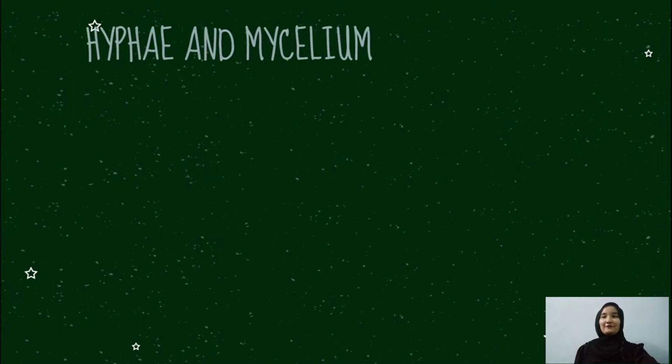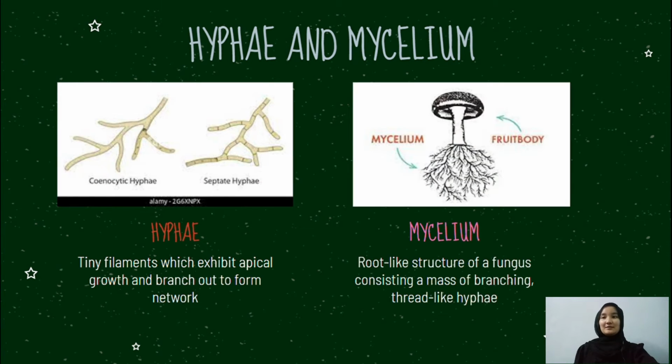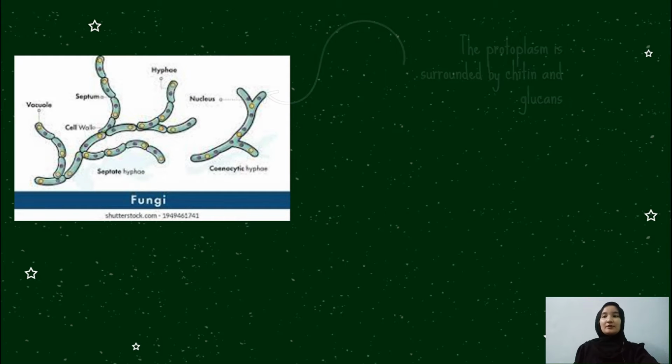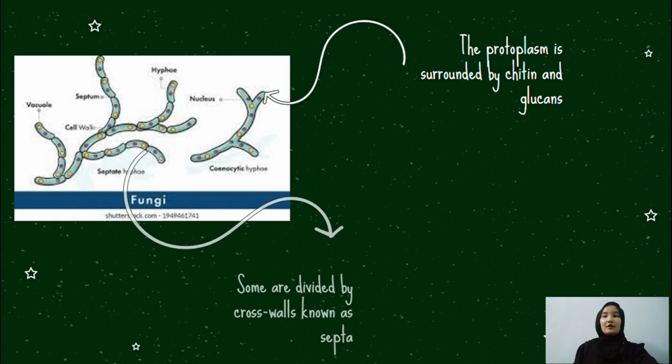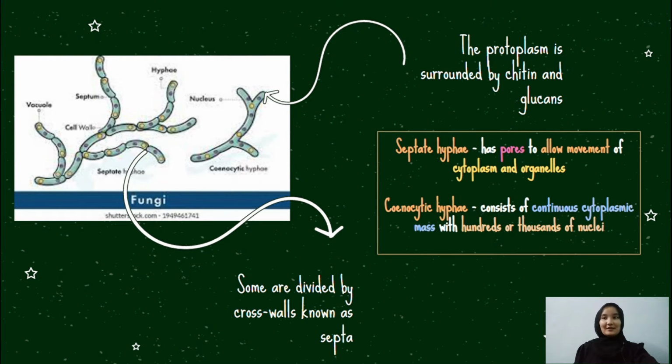Fungi also consist of hyphae and mycelium. Hyphae are the tiny filaments that exhibit apical growth and branch out to form networks, while mycelium is the root-like structure of a fungus consisting of a mass of branching thread-like hyphae. The hyphae contain protoplasms which are surrounded by chitin and glucans, and some of the hyphae are divided by crosswalls known as septa. Hyphae with septa are known as septate hyphae, and have pores that allow movement of cytoplasm and organelles from segment to segment. Hyphae without septa are known as coenocytic hyphae, which consist of a continuous cytoplasmic mass with hundreds or thousands of nuclei.